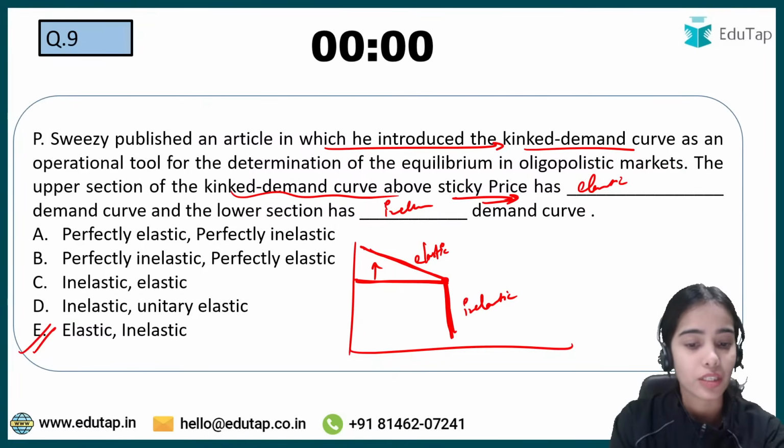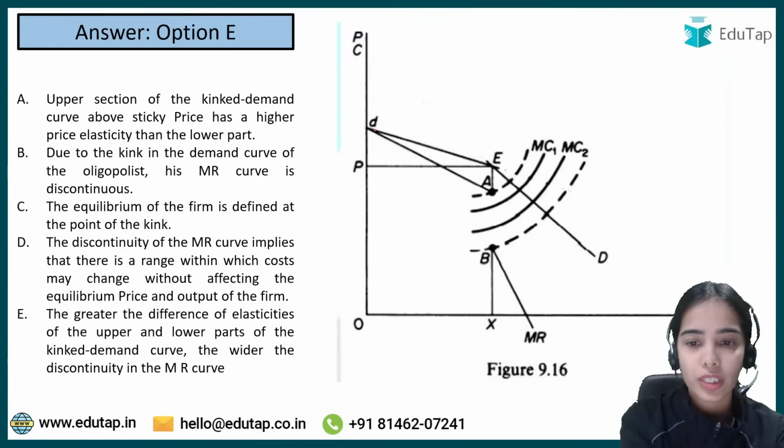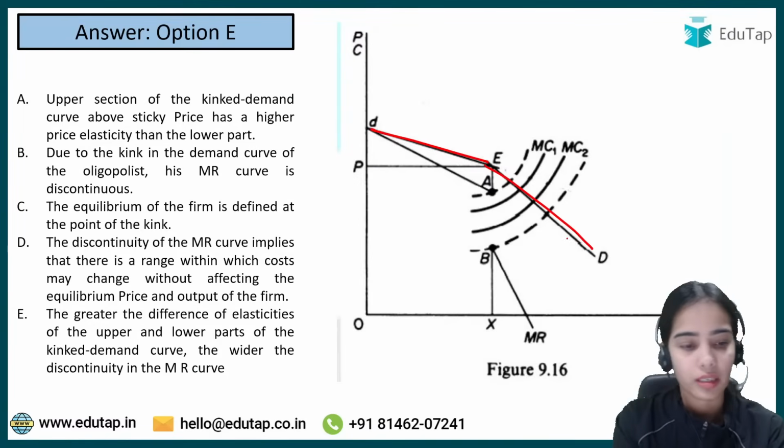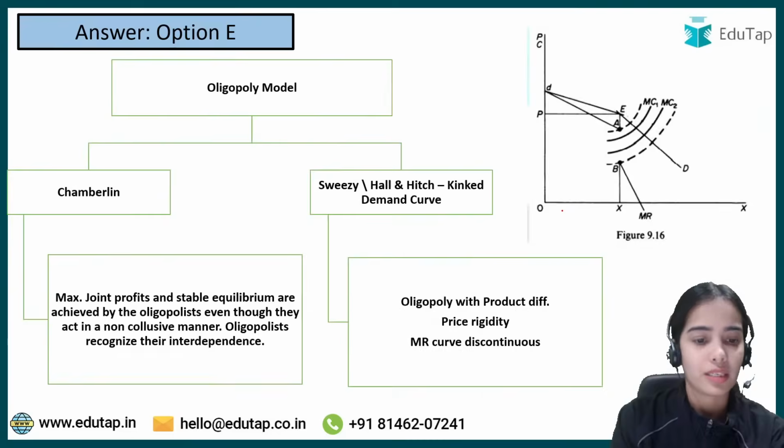It is not perfectly elastic or perfectly inelastic. It is elastic and inelastic. Okay, so it is elastic and inelastic. So above the price elastic and below the price inelastic. So that is the idea.